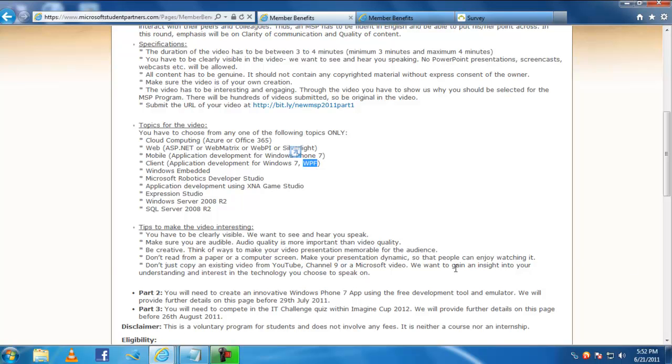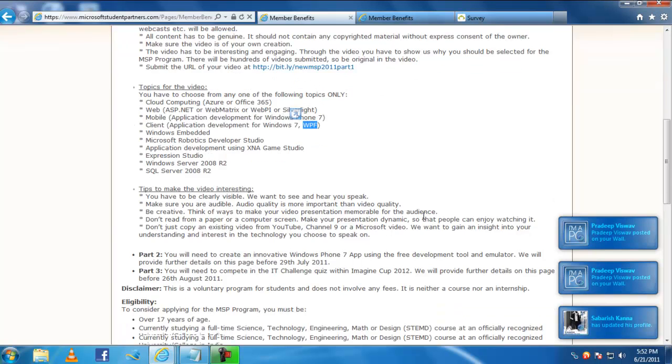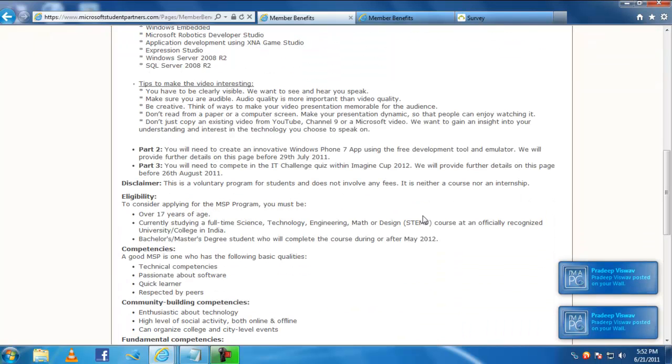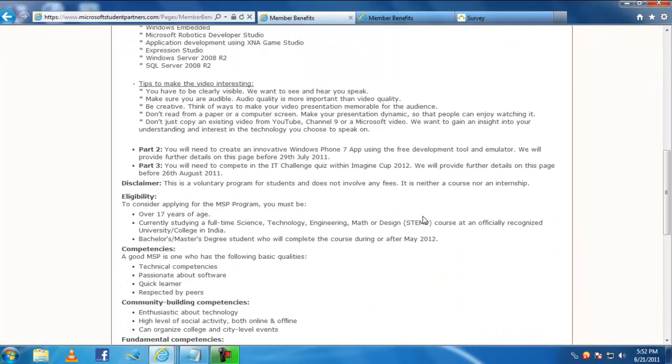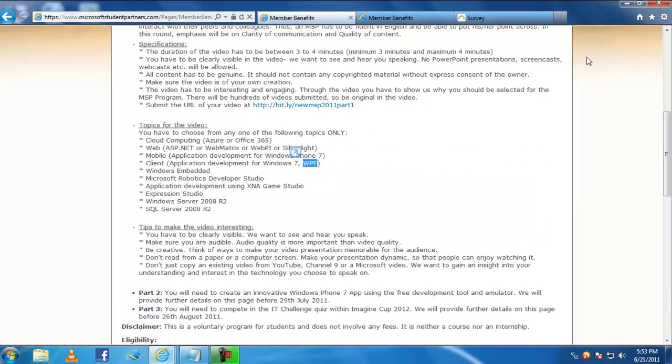And the next part of the selection process is you need to create an innovative Windows Phone 7 application using the free development tool and the emulator. So I am thinking of providing a tutorial series regarding how to create a Windows Phone 7 application in the next upcoming video series, and I will provide you my contacts.